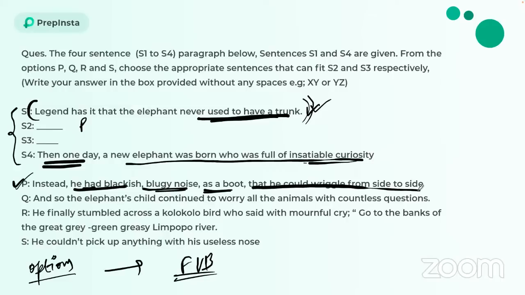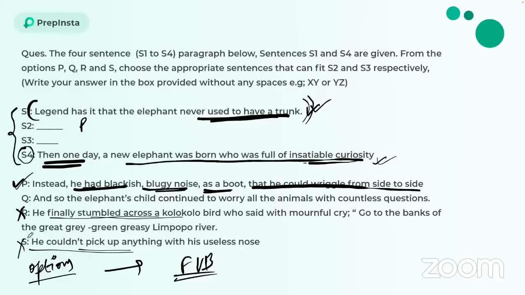Now, next, what happens in sentence 4, it says, then one day a new elephant was born. All right, that means since the new elephant was born over here, we know that the sentences that talk about the new elephant will be coming after S4. So we can eliminate those. That means we can eliminate R and S from here because he couldn't pick up anything. He finally stumbled across a colo bird.